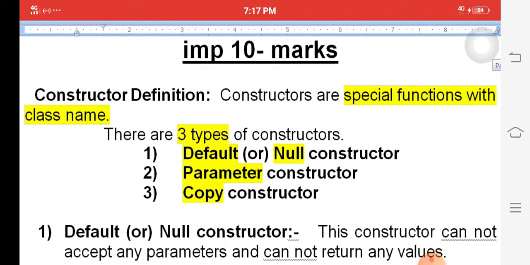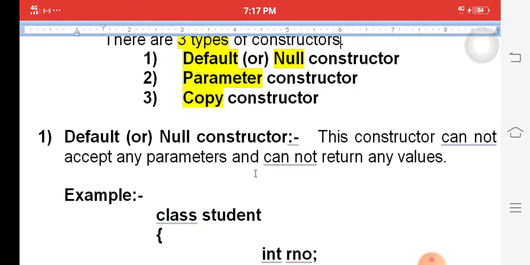The first one is called the default constructor or null constructor. The null constructor, or default constructor, cannot accept any parameters and cannot return any values.